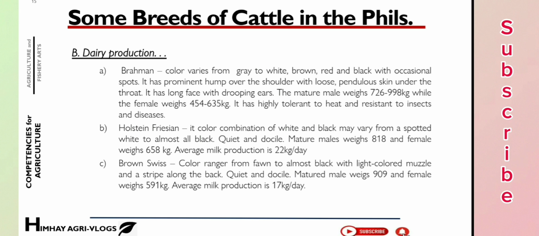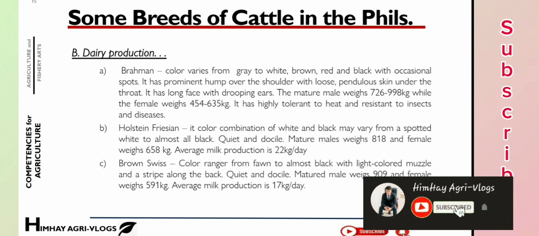The mature males weigh 726 to 998 kilograms, while the female weighs 454 to 635 kilograms. It has high tolerance to heat and is resistant to insects and diseases. Yan yung ating Brahman. Next is the Holstein Friesian.